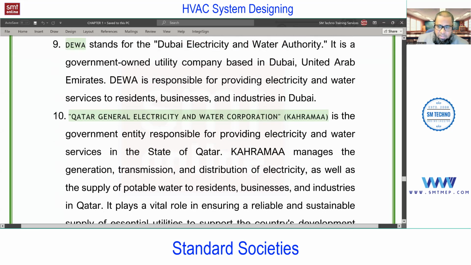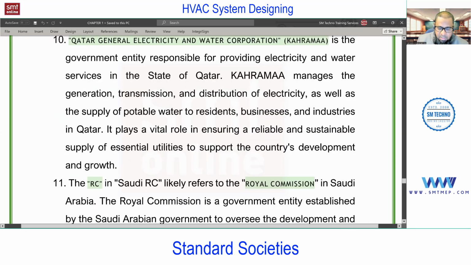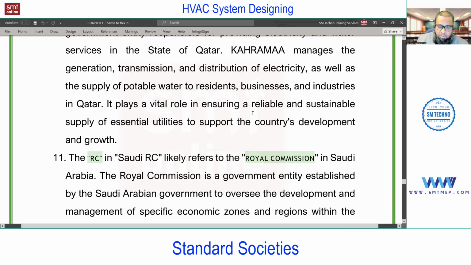Now, if you're working in Qatar, you need to follow the Qatar Municipality, that is Kahramaa, Qatar General Electricity and Water Corporation. In the name of that municipality, it is Qatar Kahramaa. So you need to follow the standards from Qatar Kahramaa if you are working in Qatar, especially for a major project, to get the approval for your project.